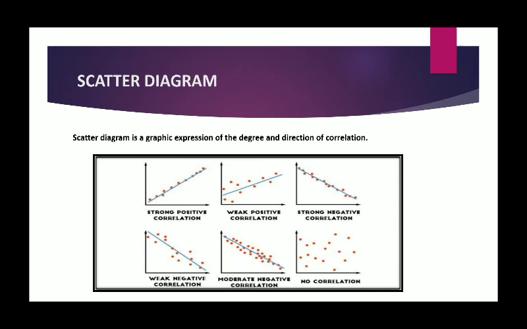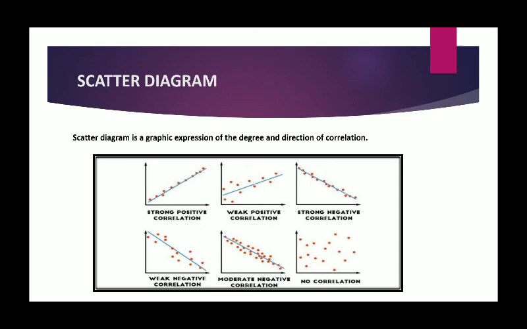The second demerit is not a precise measure. Yes, children, a scatter diagram does not give exact and precise measurement of the correlation, as it does not undertake any mathematical treatment of the concept of correlation. We just can say that it is between 0 to 1, or more than 1 or less than 1, more than 0, but between a moderate one or just approximate, we cannot give the exact value. Okay, positive, negative, strong, moderate, that only we can say. So precise measurement we cannot get over here.